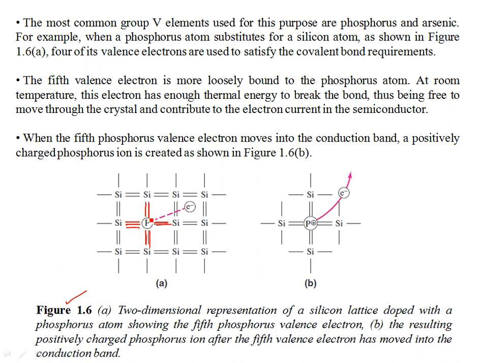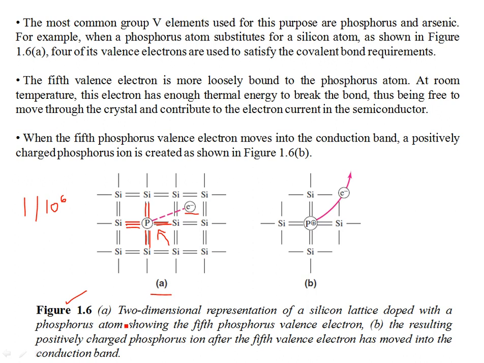4 electrons are shared, and this impurity can be, let's say, 1 out of 10 to the power 6 silicon atoms. It's a very small ratio by which the doping can be done. But for each phosphorus atom introduced into the lattice, we have 1 free electron which is very loosely bonded in the covalent structure, and it easily gets energy to elevate itself from the valence band to the conduction band and then start contributing to the conduction. So this is one way you can increase the charge concentration in extrinsic semiconductors.